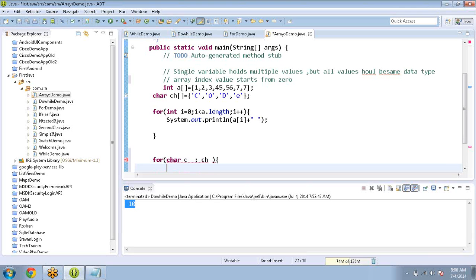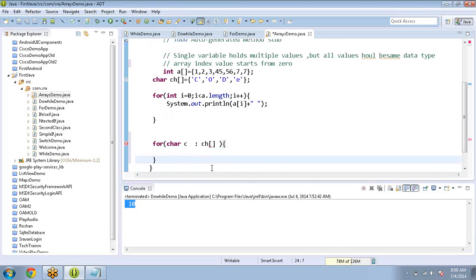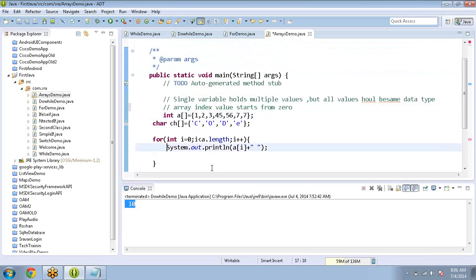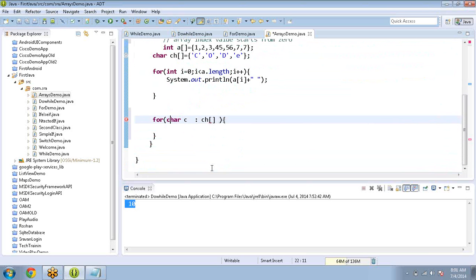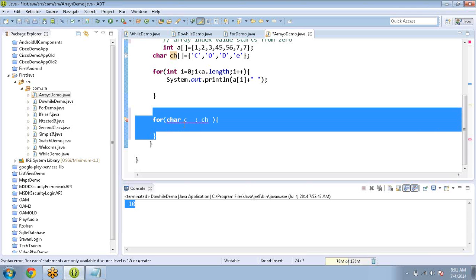See, what is the for each loop? Okay, it's not going to be a range.